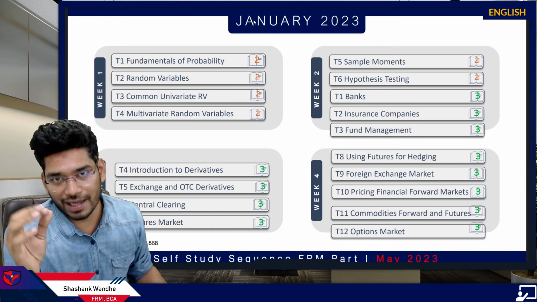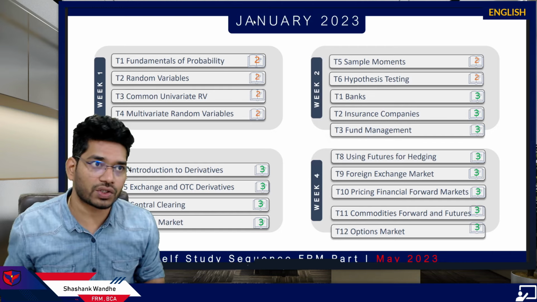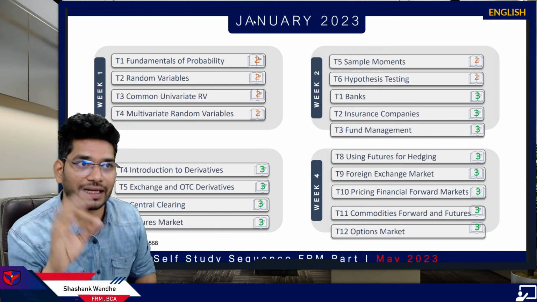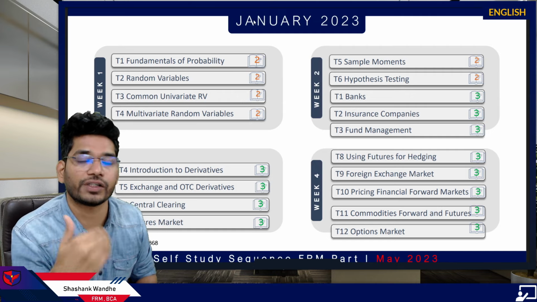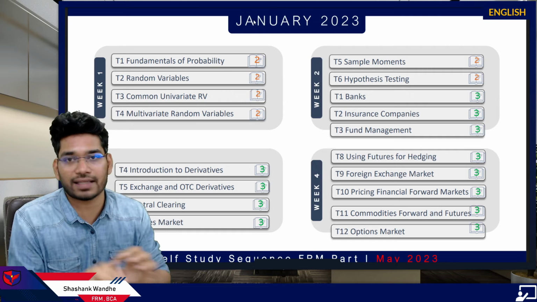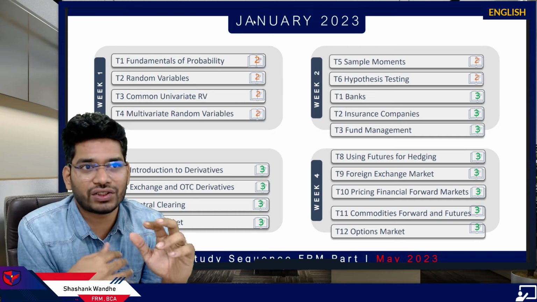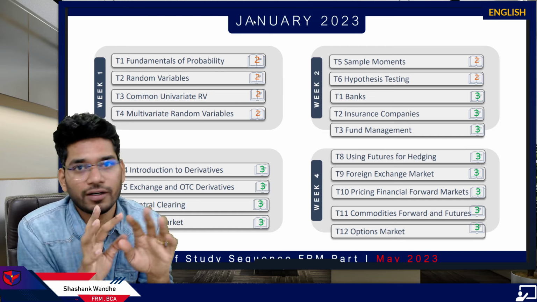So here this complete study plan is divided into months. It starts with January, February, March, and by the 10th of April we finish our preparation. So this is the design of the study plan. Here I tried to ensure that you are not overburdened in a particular week.